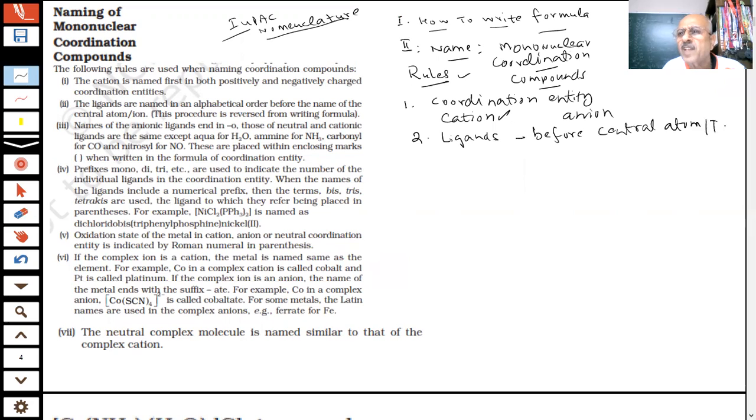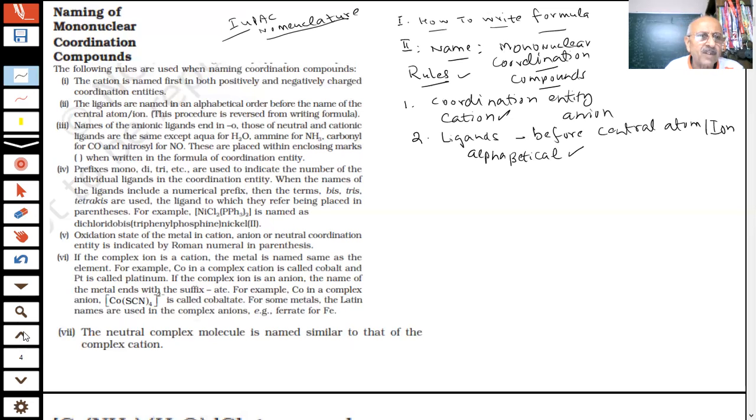This is the reverse of what we write. When I write the formula, the central metal was written first, and ligands were written second. But here ligands first, and then alphabetical order will be followed, students. Always we follow the alphabetical order because it is easier.